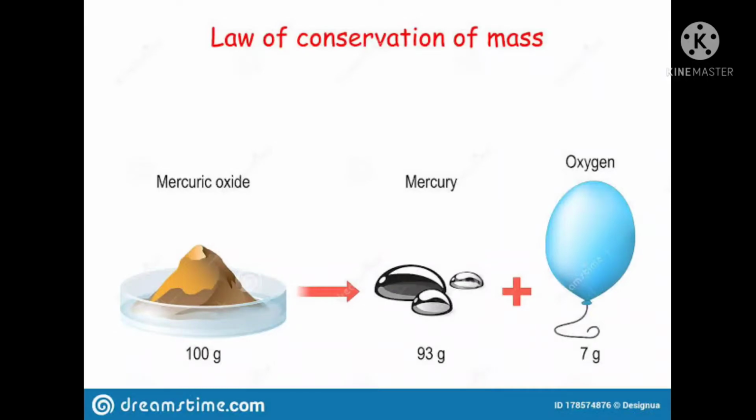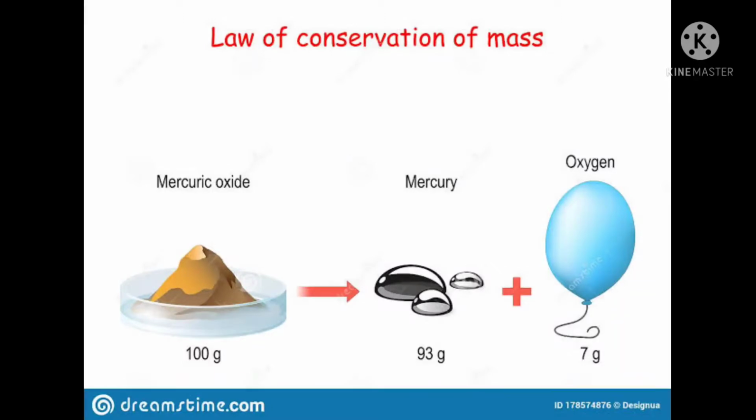He performed the decomposition of mercuric oxide, which gives mercury and oxygen. Initially, he took 100 grams of mercuric oxide. After the decomposition, 93 grams of mercury and 7 grams of oxygen were formed.